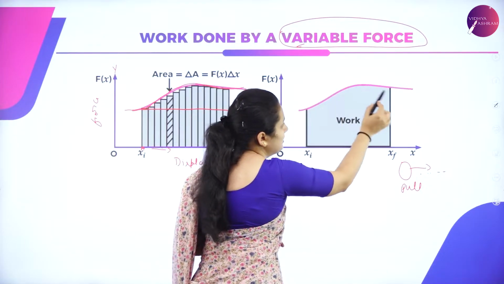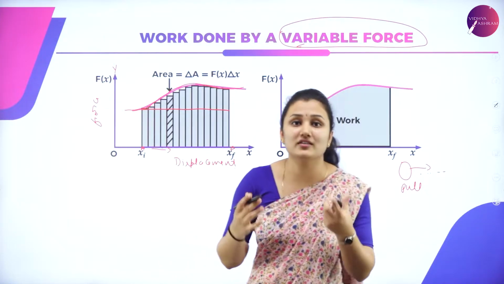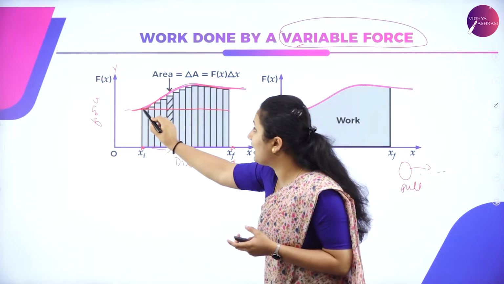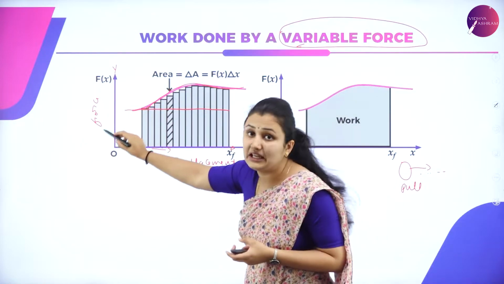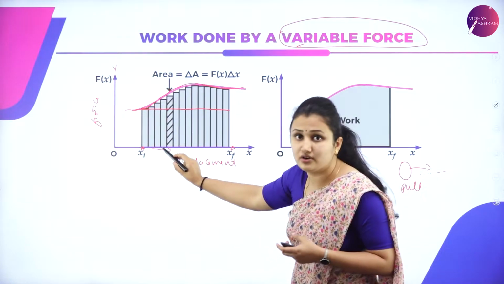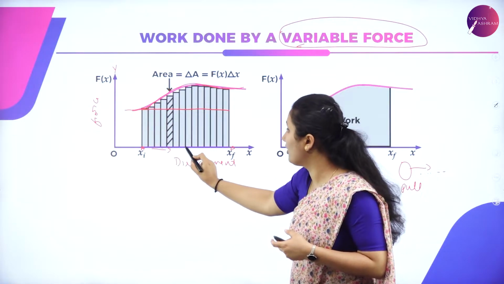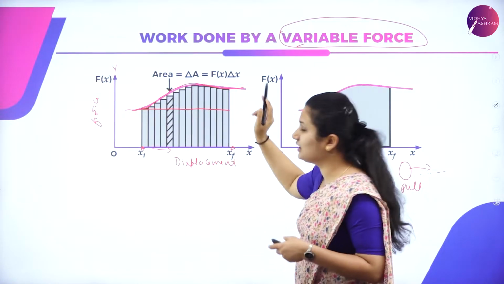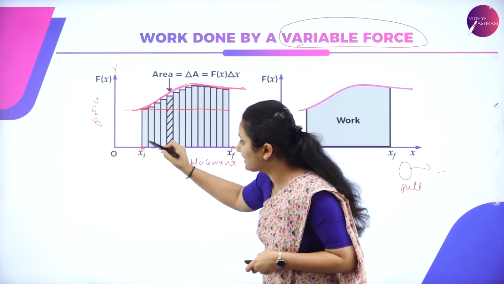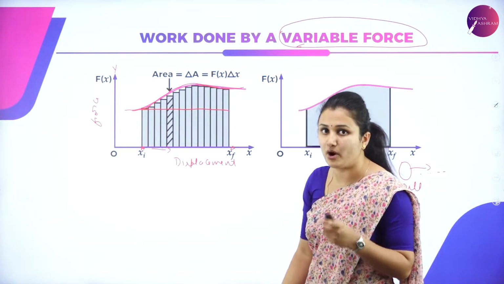If you had applied a constant force on the object, then you would get a linear line. But in case of variable force, there is a change in the force at each point of motion of the object. So you can see a pink line which is representing the variable force that is acting on the object which is at point A.